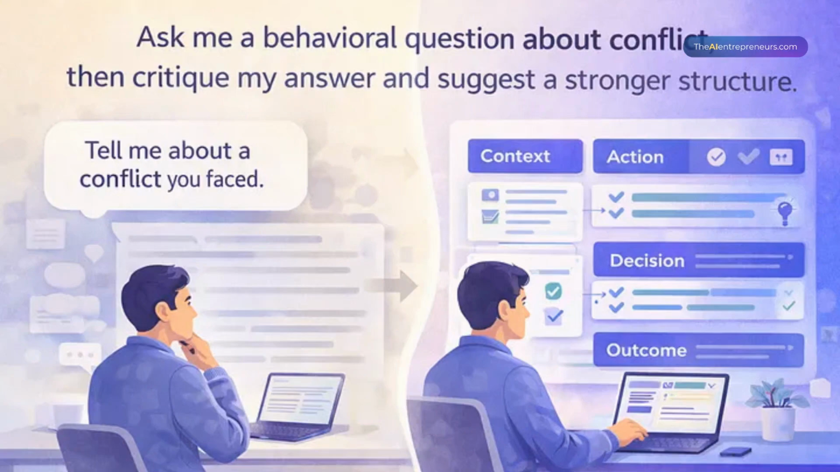One example here. You could prompt, ask me a behavioral question about conflict, then critique my answer and suggest a stronger structure. Then ChatGPT, or whatever GPT you're using, will ask you a very specific question about conflict that you faced, take your answer, and give feedback on how well you have done.